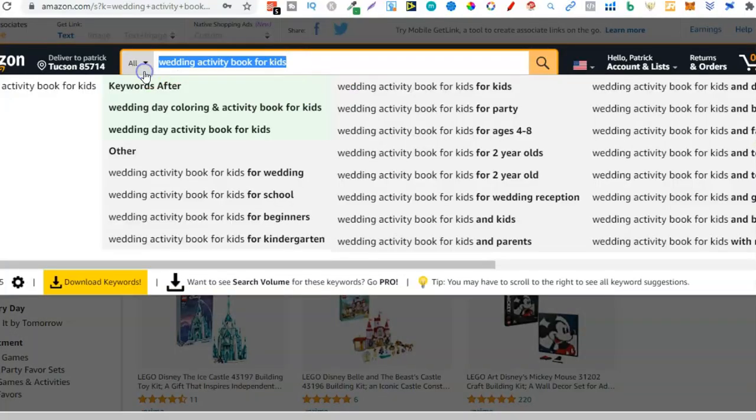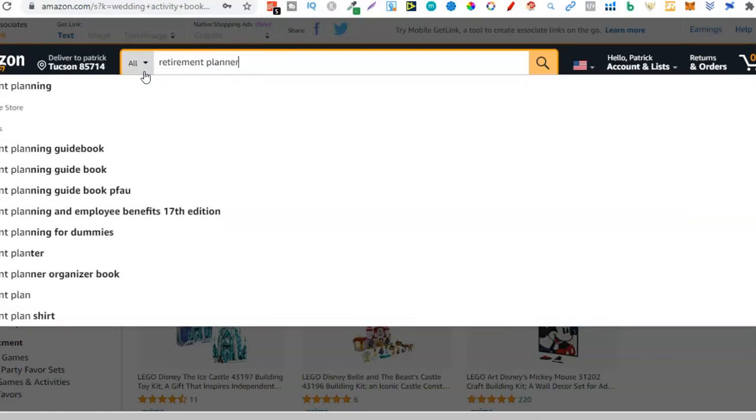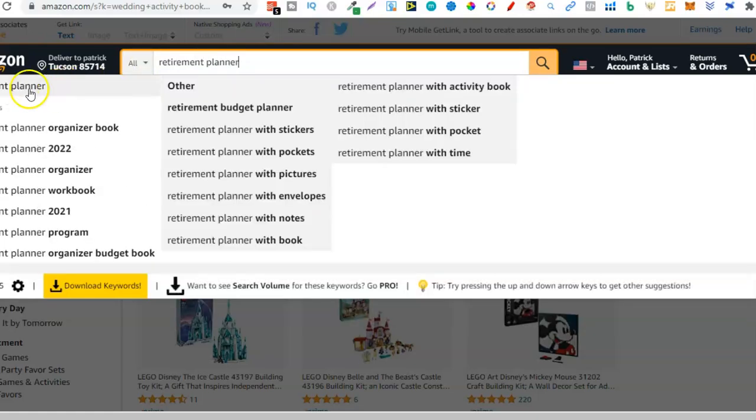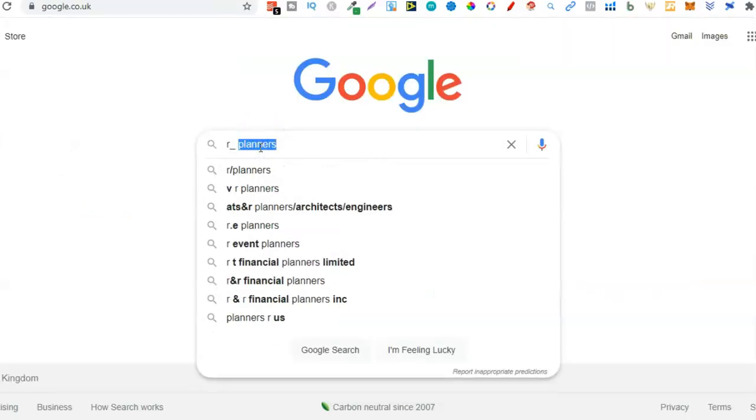Retirement planner. So look at this, retirement planner organizer book, organizer, workbook, program. So right off the bat, a retirement planner is something again that we could look into. And again, we can do this with any book type. So we've done colouring books, activity books, planners. You could also do logbooks. So let's do a logbook.